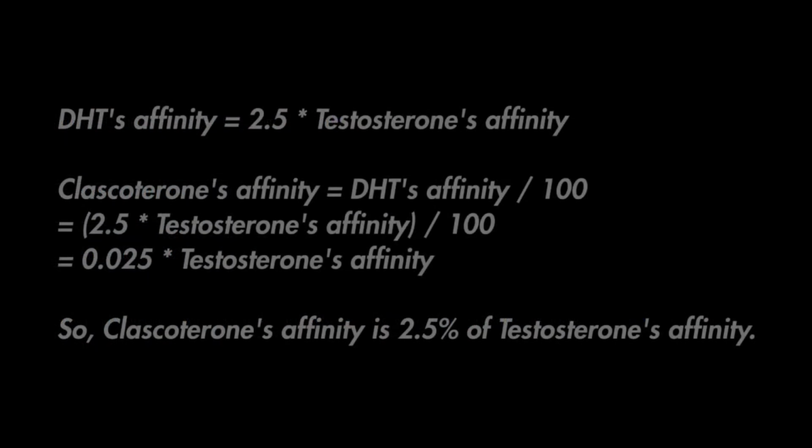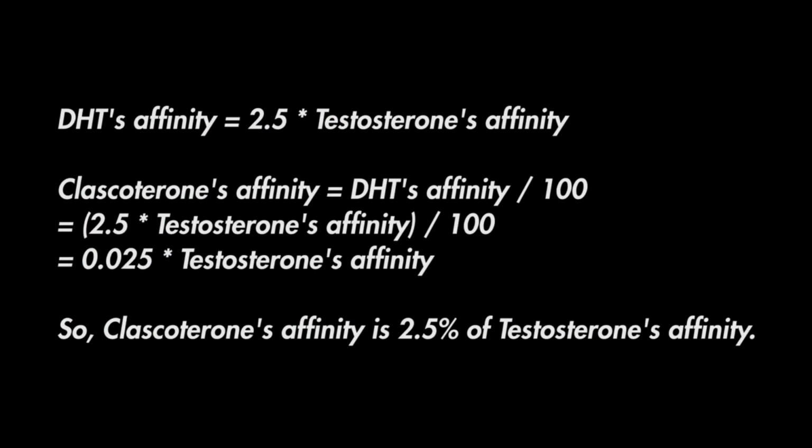For simplicity's sake, let's use the factor of 2.5 as a midpoint. If clascoterone's binding affinity is 1/100th of DHT's, then compared to testosterone, with DHT at 2.5 times that of testosterone, clascoterone's affinity would be 1/40th, or 2.5%, of the affinity of testosterone.